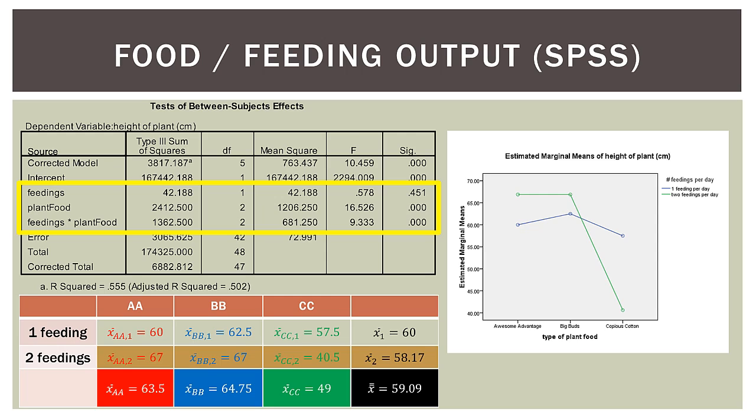Now let's look at the interaction. Is it significant? Yes. Now look at our graph over here on the right. What happens? They cross. So two feedings is better for AA, two feedings is better for BB, but for CC it's way worse. So we have this interaction, and that is significant in our output.